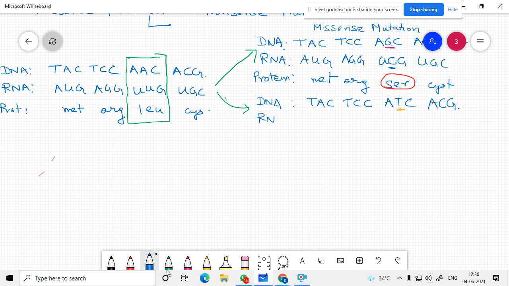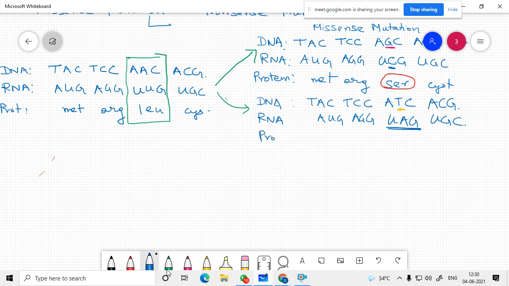The corresponding RNA becomes AUG, AGG, UAG and UGC.